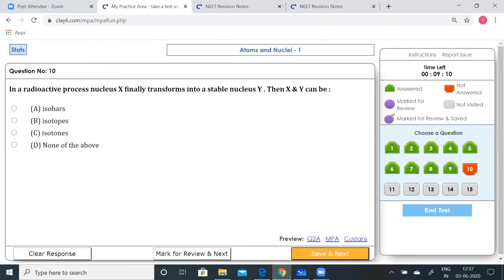You know, the nucleus of a radioisotope is very unstable, right? So, in an attempt to reach a more stable arrangement of protons and neutrons, the nucleus will always try to spontaneously decompose to form a different nucleus. If the number of neutrons changes in the process, then obviously an isotope is formed. So X and Y have the same atomic number but different mass numbers, so it should be isotopes.